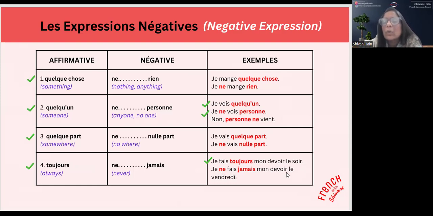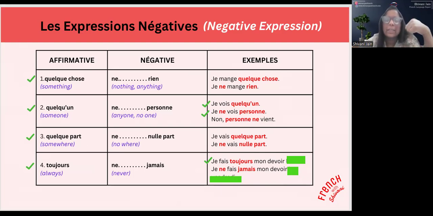I never do my homework in the evening or on Friday, on Saturday, or anything you can put. So basically, let's say this is the sentence. Je fais toujours mon devoir. Je ne fais jamais mon devoir. I always do my homework. I never do my homework. Okay, so toujours becomes ne jamais. OK?